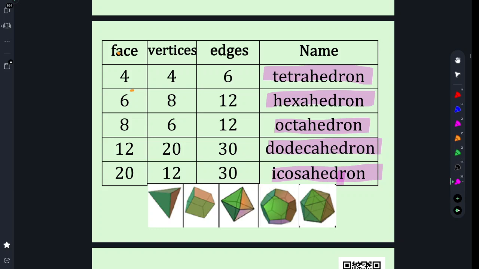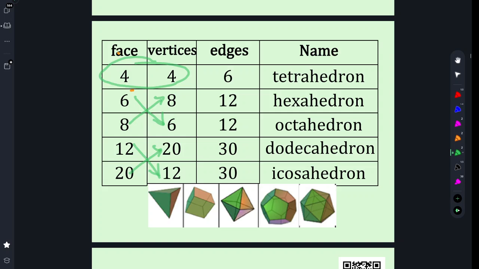So the next thing I want to talk about is how do you memorize them? Well, first things first, you got to memorize their faces, okay? If you can memorize their faces, I can show you a shortcut to memorizing the vertices, all right? What I want you to notice is that the faces and vertices for the tetrahedron are the same, but every one after that, they crisscross. So watch this. This crisscrosses to there, this crisscrosses to there. This crisscrosses to here, this crisscrosses to there.